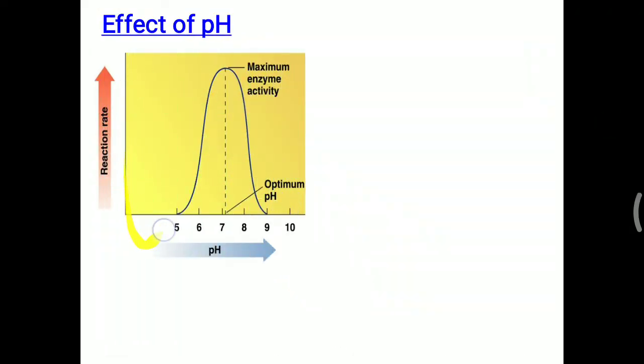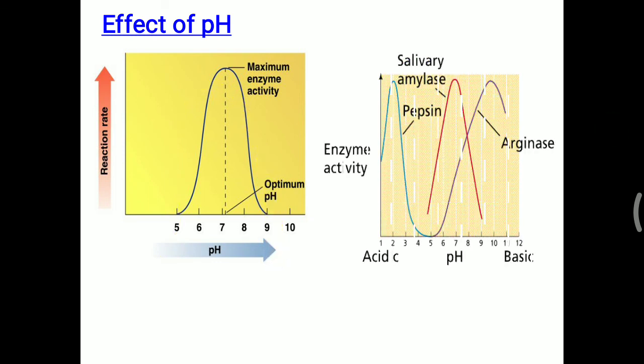Same as before, we get a bell-shaped curve for the effect of pH. Initially, if pH is increased, the activity increases and maximum enzyme activity is found. With a further increase in pH, the charge on the amino acids at the active site is affected and activity is lost, so there is a further decrease in enzyme activity. So it also makes the same bell-shaped curve. Most enzymes work at 7.4 pH, but there are exceptions like pepsin, while amylase and arginase work in a slightly different pH range. So that is about the effect of pH.